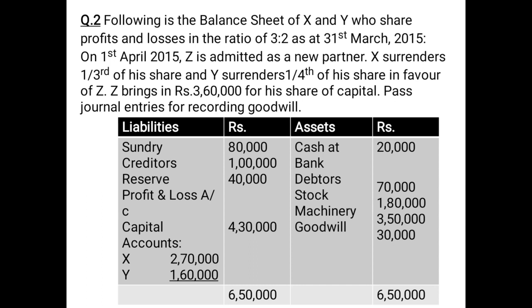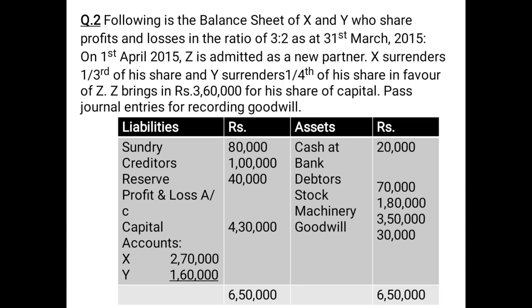That means 1/4 of 2/5, which is the old share of Y. Since the new share of Z is not given, the sacrifice of X plus the sacrifice of Y will become the new share of Z. Z is bringing rupees 3,60,000 as his capital. You have to pass the journal entries for recording goodwill.